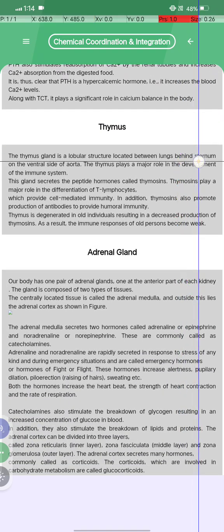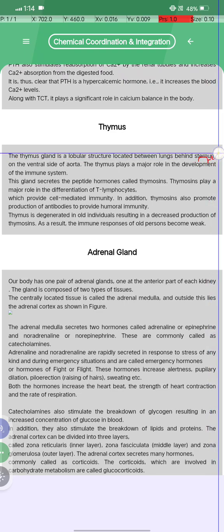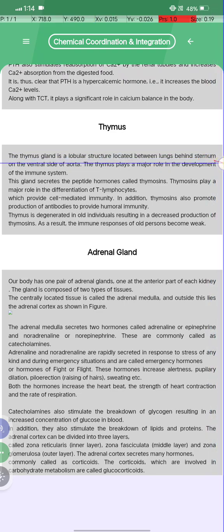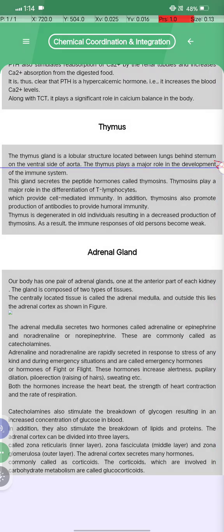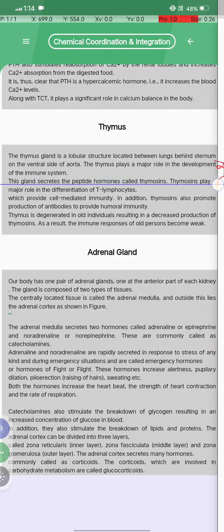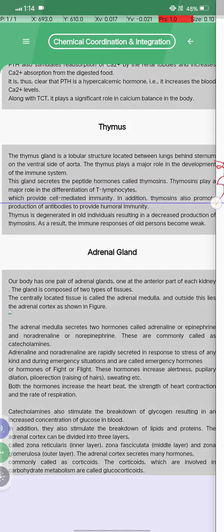Thymus क्या होता है? Thymus gland is a lobular structure located between the lungs, behind the sternum and on the ventral side of the aorta. The thymus plays a major role in the development of the immune system, and this gland secretes a peptide hormone called thymosin. Thymosin plays a major role in the differentiation of T lymphocytes, which provide cell-mediated immunity.